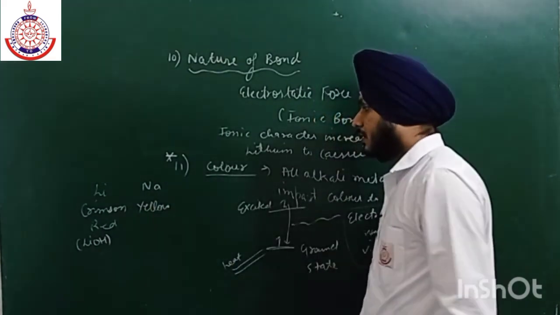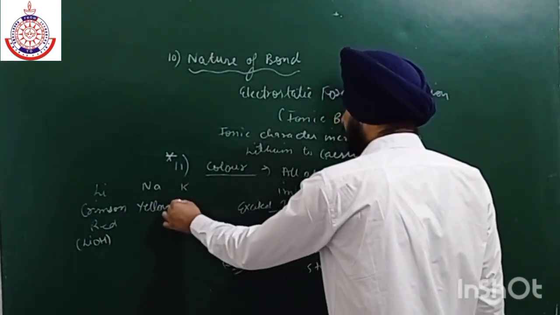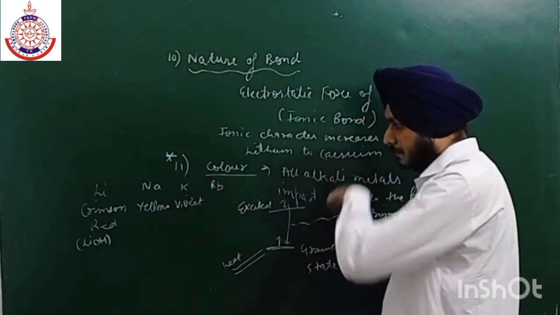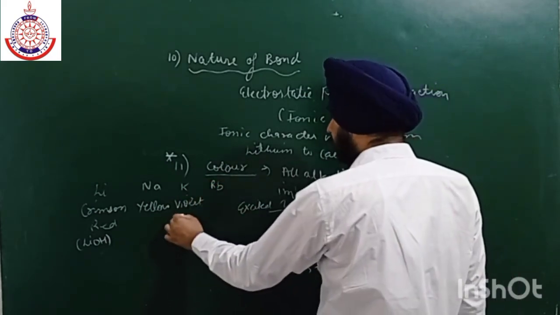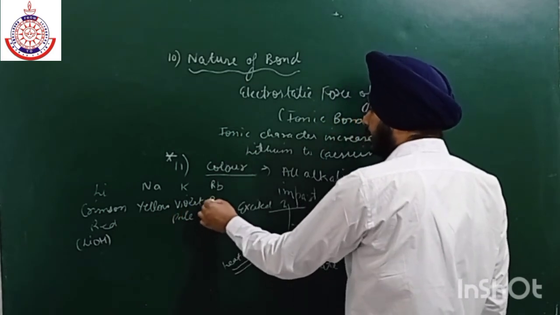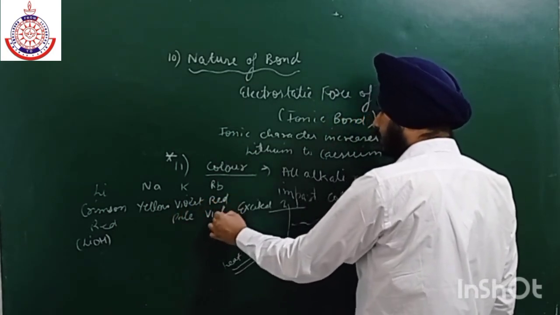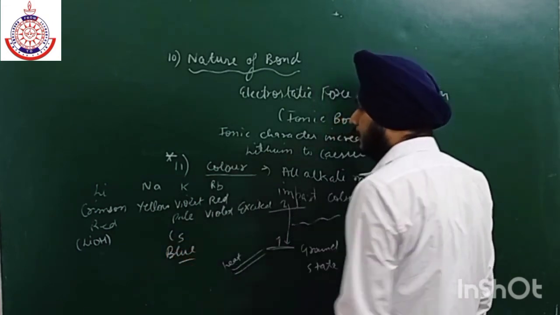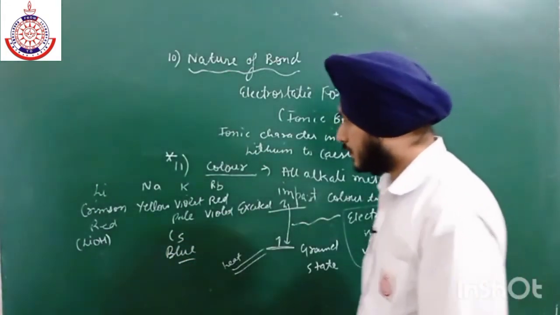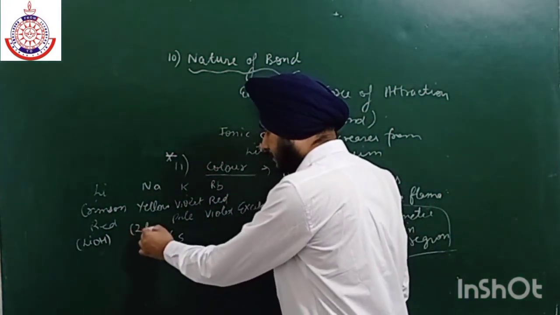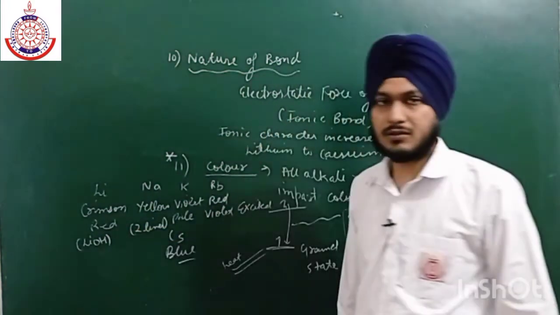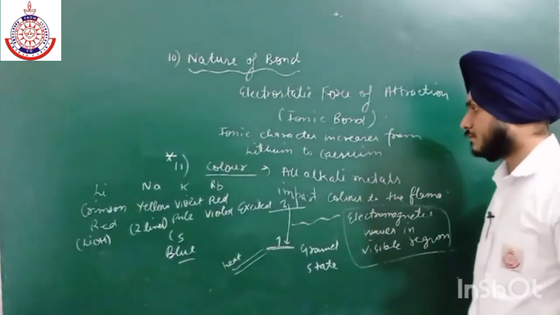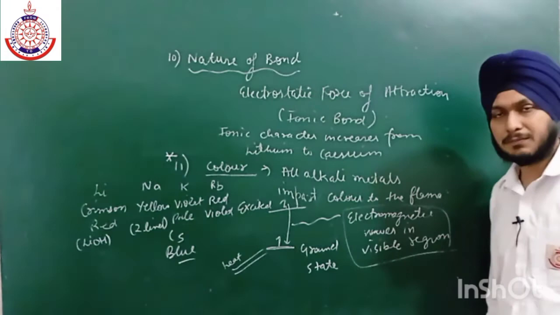Similarly, sodium imparts yellow color, potassium imparts violet color, and then we have rubidium. So potassium imparts pale violet, rubidium imparts reddish violet color, and similarly cesium imparts blue color to the flame. Okay, and in sodium we have two lines. It is also known as the sodium doublet line. So this is our 11th property.